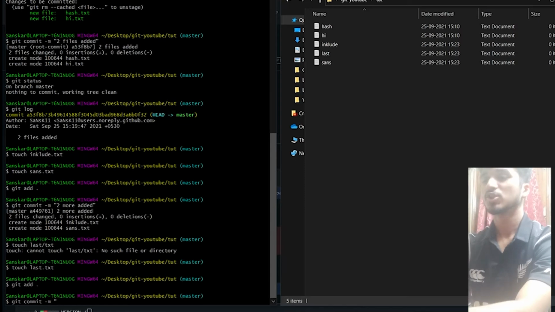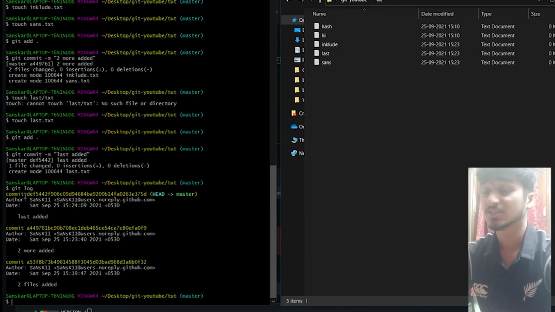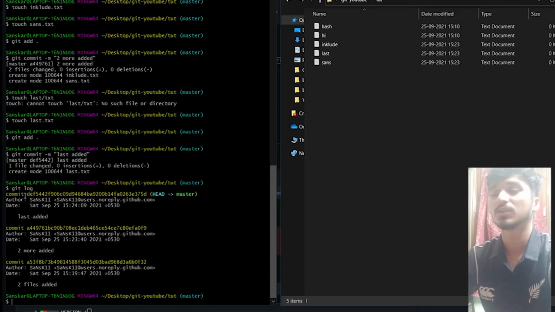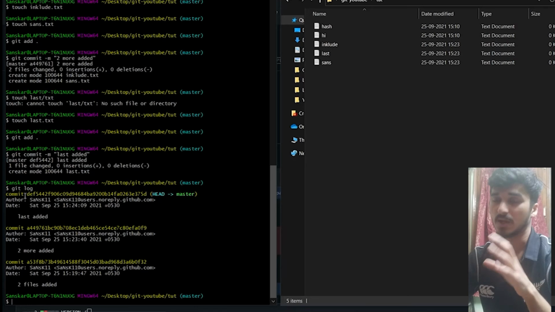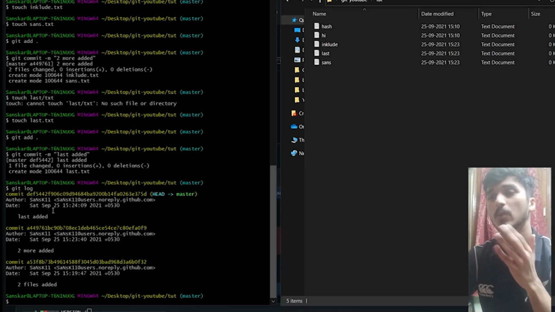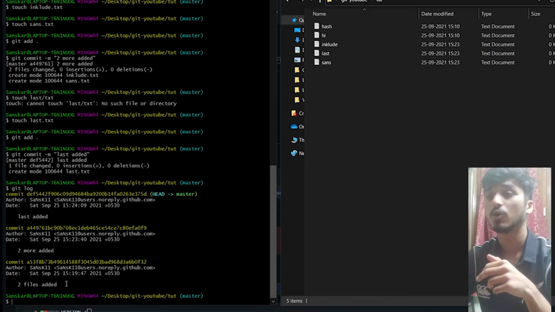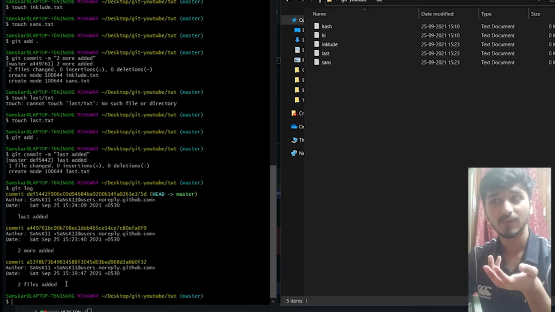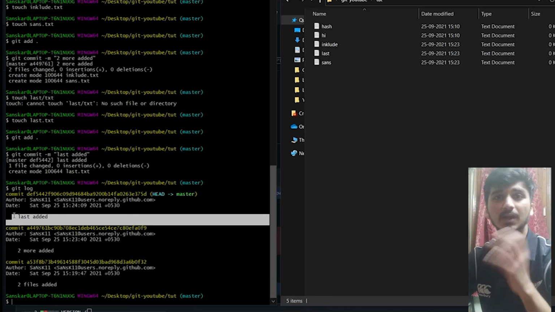Okay, so now if I do git log, see, now it's showing me 3 commits, because there are basically now 3 commits in the commit history. Now Git has 3 photographs. So now it's up to me, it's my choice which version I want to go to. I want to go back to the initial version where there were only 2 files, or the second version where there were 4 files, or the current version where there are 5 files. Git has a photo of all the versions where I asked it to take it.